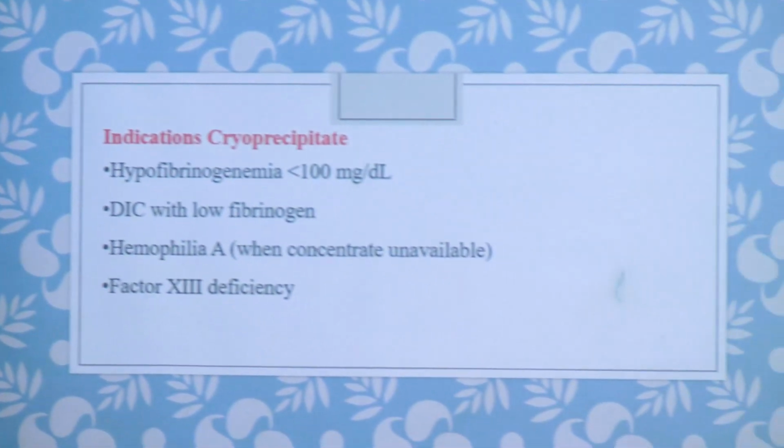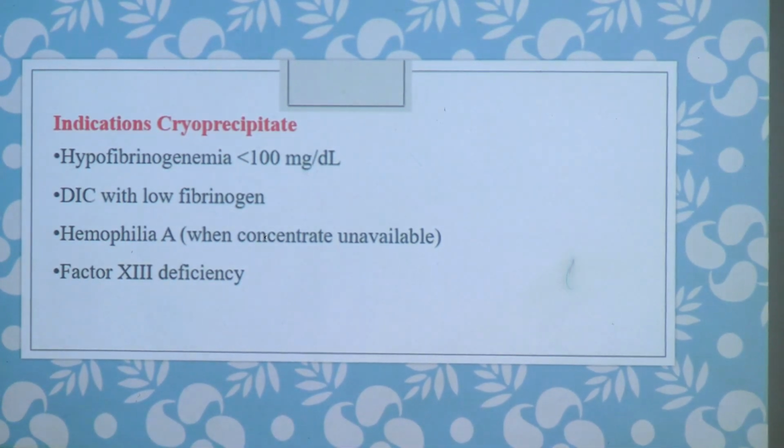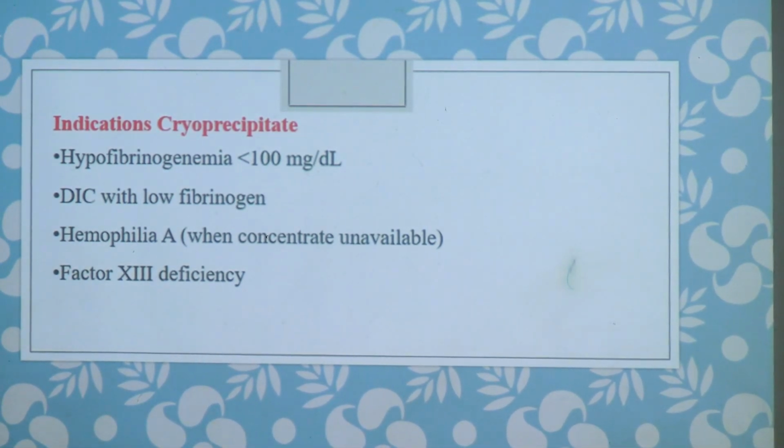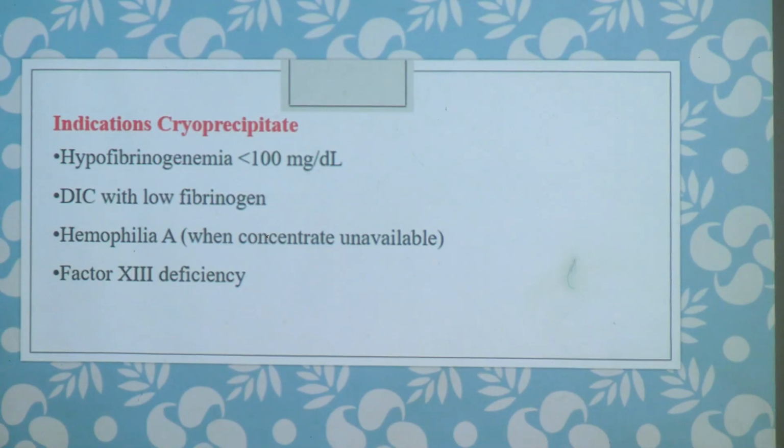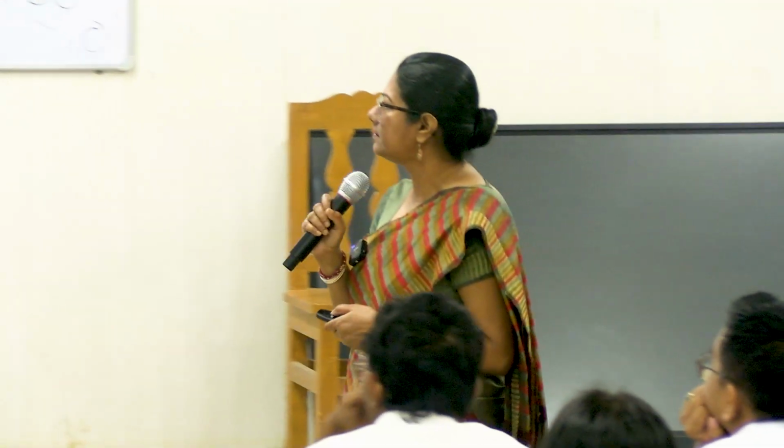And cryoprecipitate, I have already discussed. As for indication, the main three factors present in cryoprecipitate are fibrinogen, factor 8 and von Willebrand factor. So in a patient with hypofibrinogenemia, where the fibrinogen count is low, cryoprecipitate is indicated.